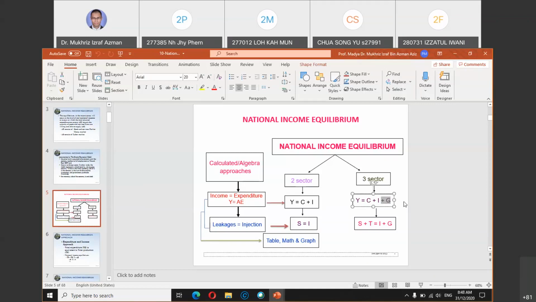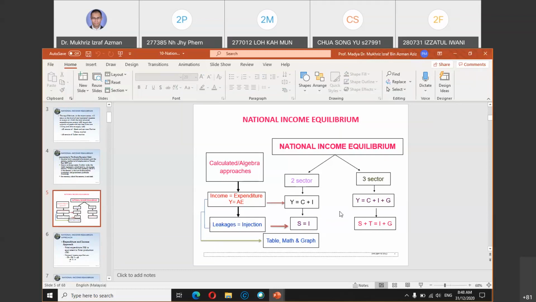Using a similar approach, for a two-sector the country is in equilibrium when saving equals investment, but for a three-sector, equilibrium is achieved when saving plus tax equals investment plus government expenditure: S plus T equals I plus G.